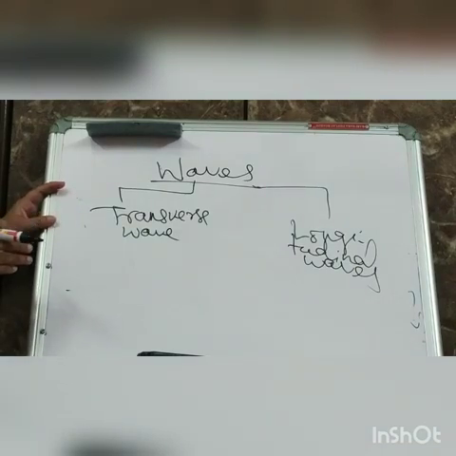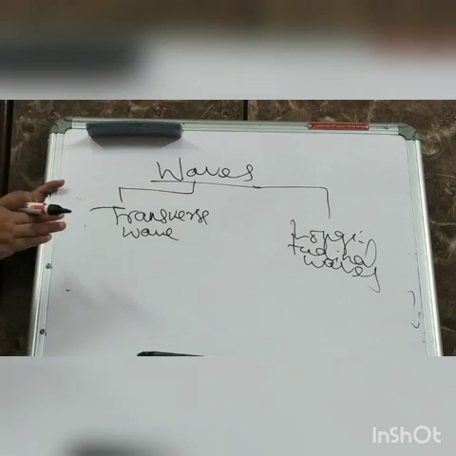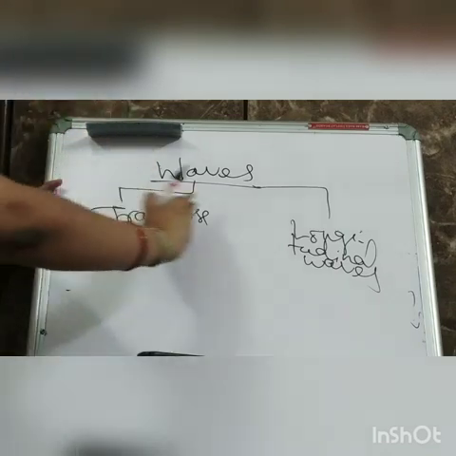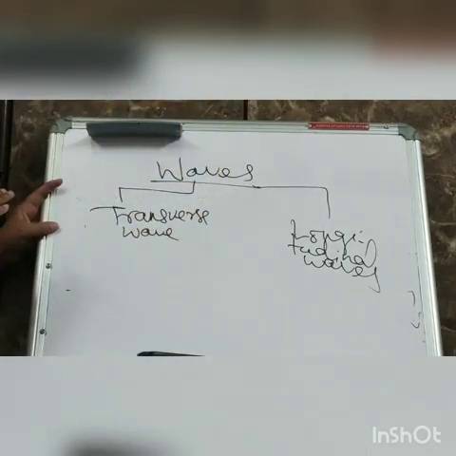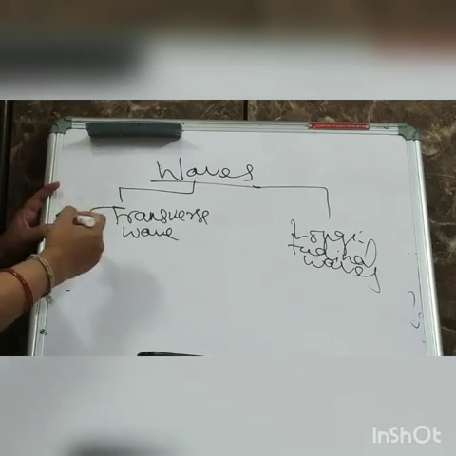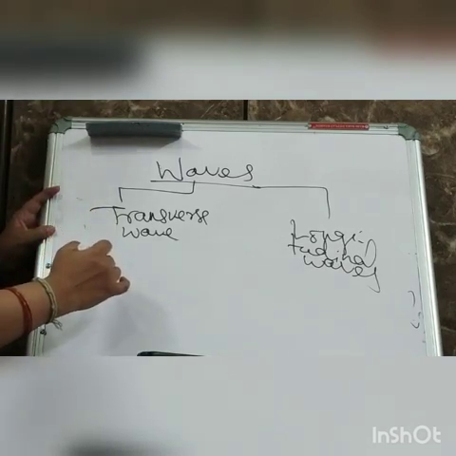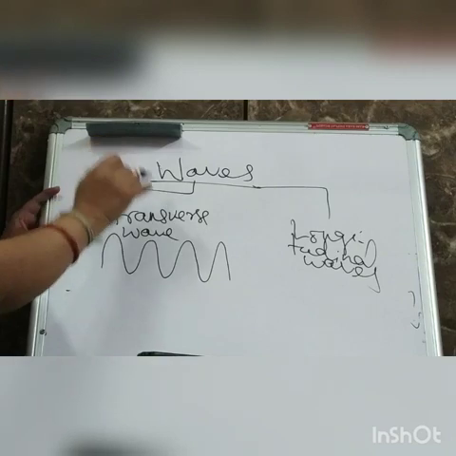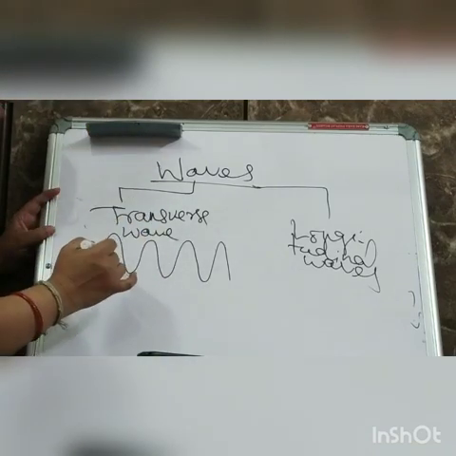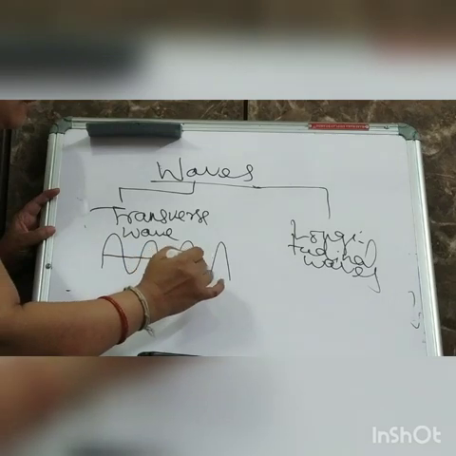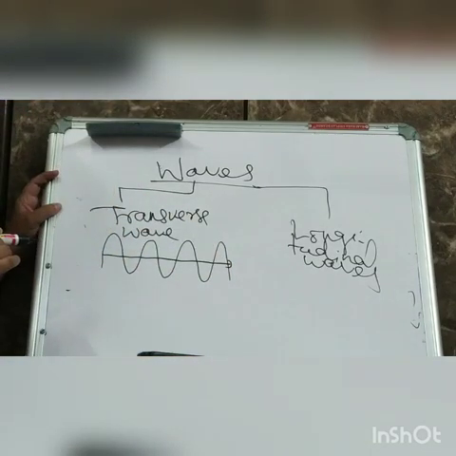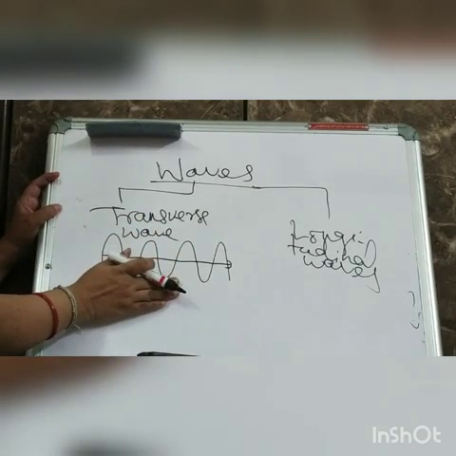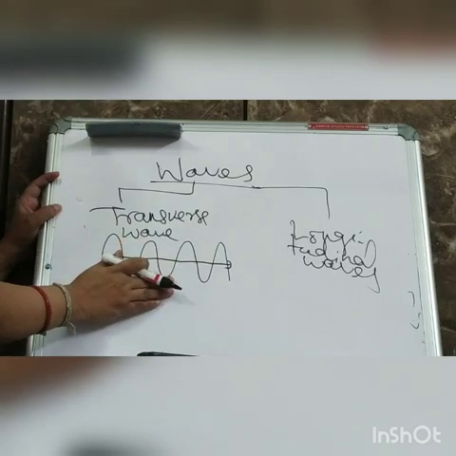In transverse waves, the disturbance vibrates in a perpendicular direction to the direction of motion of the wave. Example, the waves on a string. Just now we observed it in the rope. That means the particle will vibrate like this in the y direction and the wave will travel like this in the x direction. We can see transverse waves in solids and in liquids.